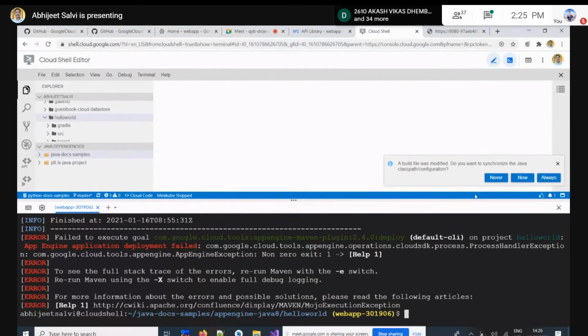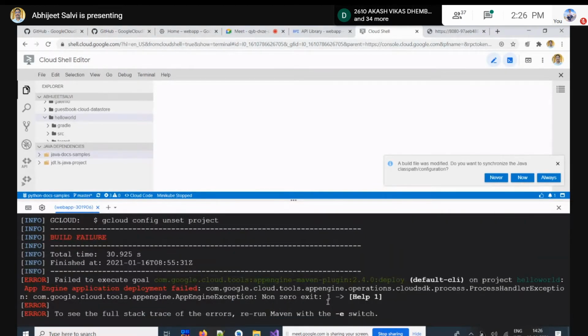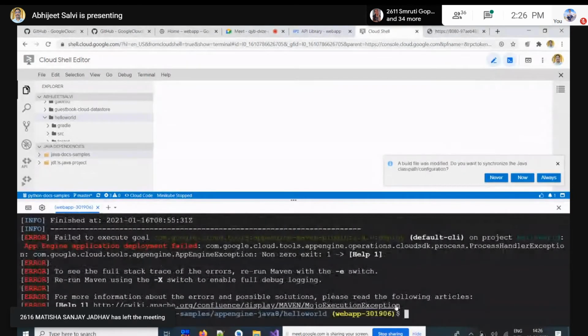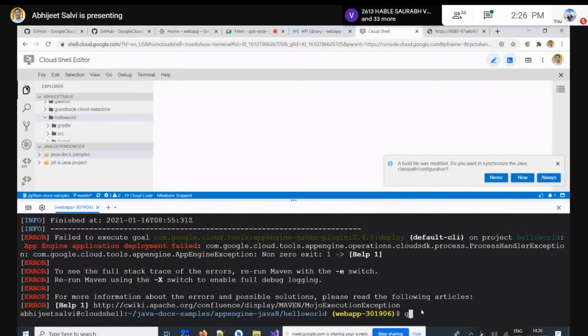But now unfortunately I'm getting the error here. After this, we have one command called browse.